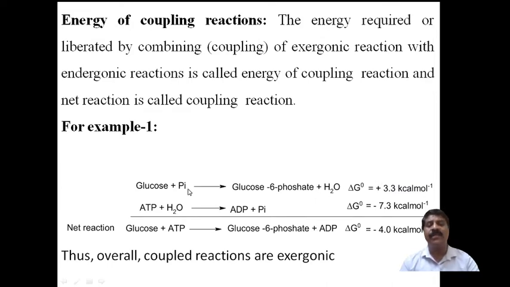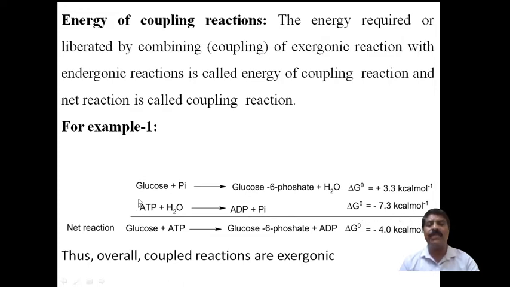Then coming to the other reaction, I take the hydrolysis of ATP, where energy is liberated. This is the exergonic reaction. ATP on hydrolysis forms ADP plus inorganic phosphate. The delta G naught value liberated is minus 7.3 kilocalorie per mole.